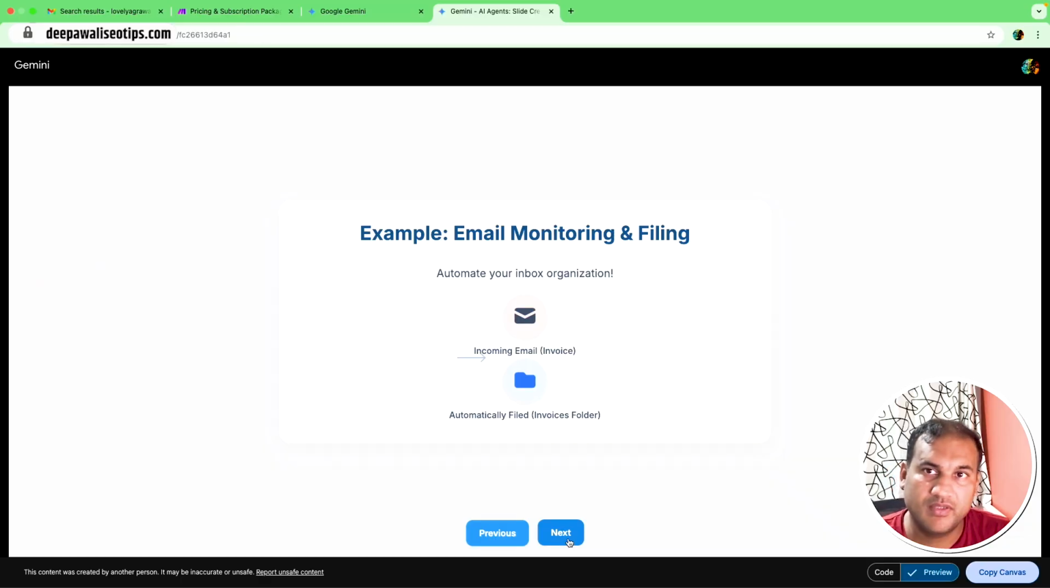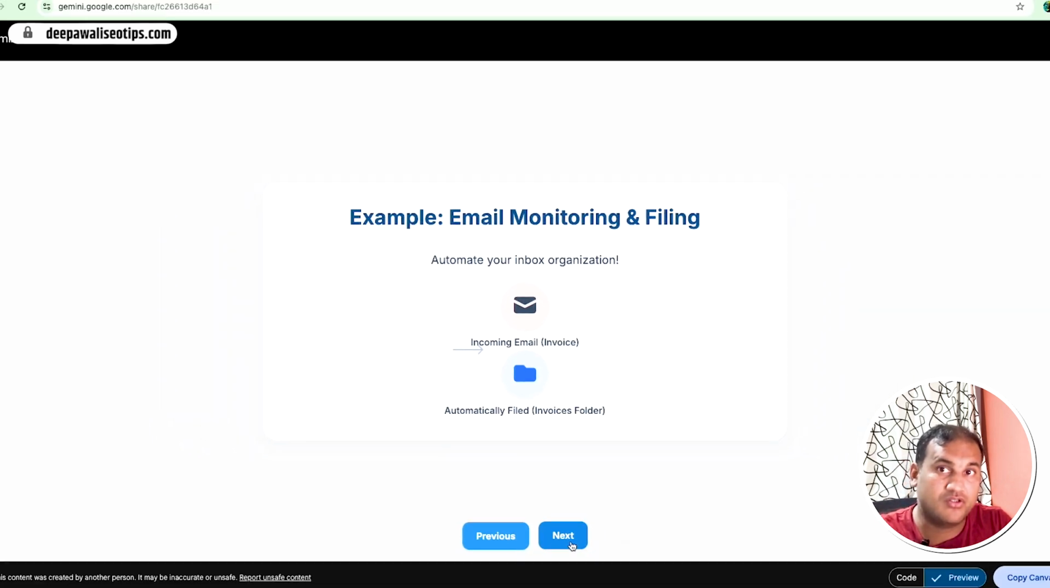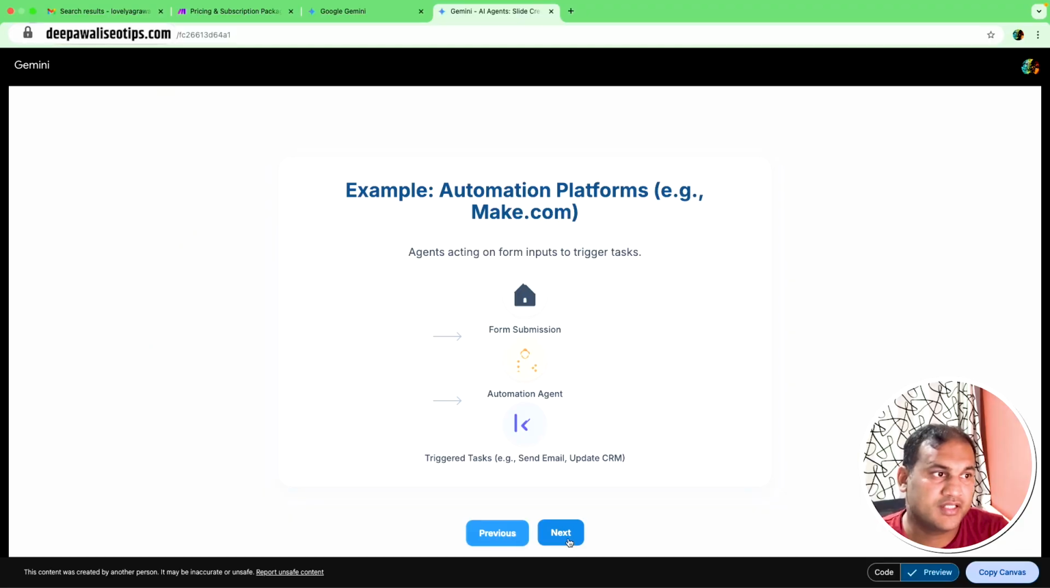Another example is email monitoring and filing. Once your email comes into your inbox, it can check, based on the task you have given, whether it has to go to an invoice folder, whether it has to go to a response folder, whether it has to go to some other folder, or do you want a draft to be made? Those kind of tasks can be done. The third example is the form submission, which I have explained earlier.